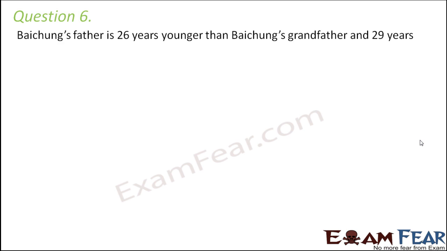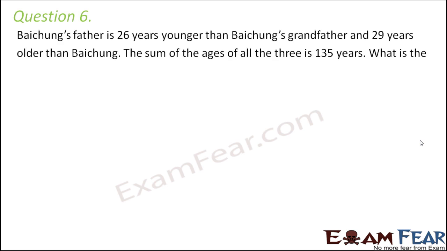Question number 6. Baichung's father is 26 years younger than Baichung's grandfather and 29 years older than Baichung. The sum of the ages of all the three is 135 years. What is the age of each of them?